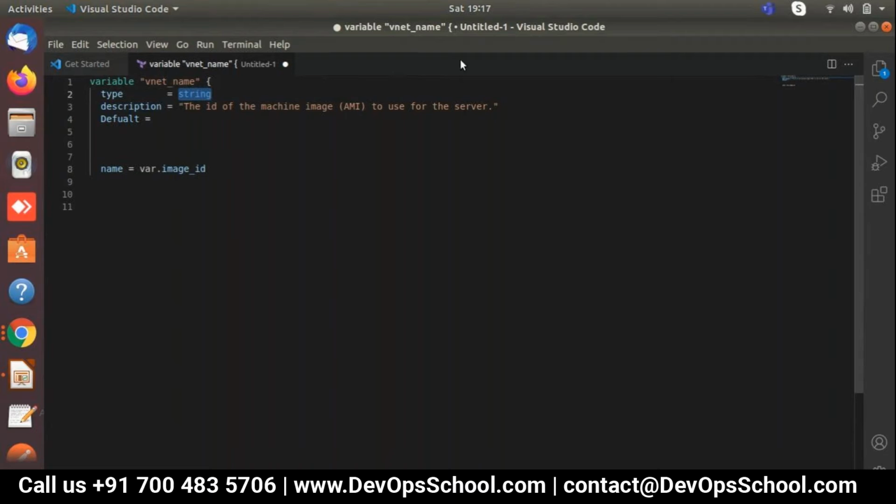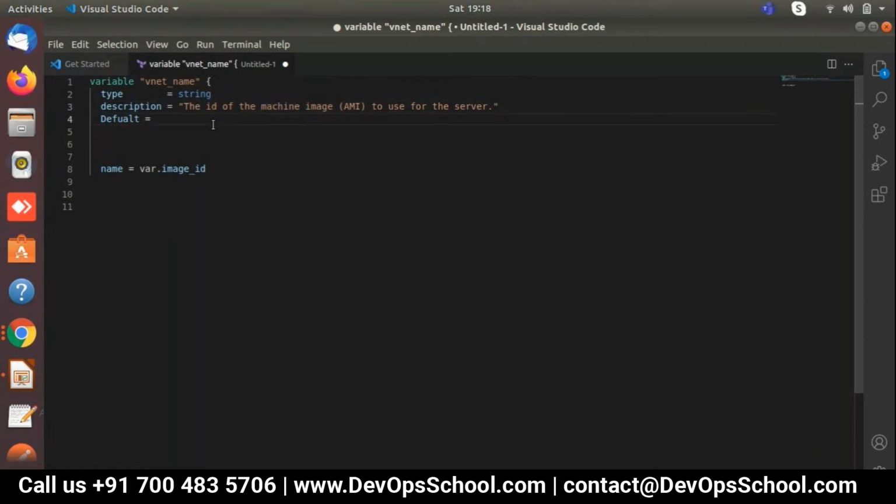Description is important to understand why we called this variable. When a newcomer joins your organization, that person will be able to understand from the description, for example, the id of the machine image, AMI, to use in the server. So he will understand that this variable is passed inside the server. He gets clarity over here.